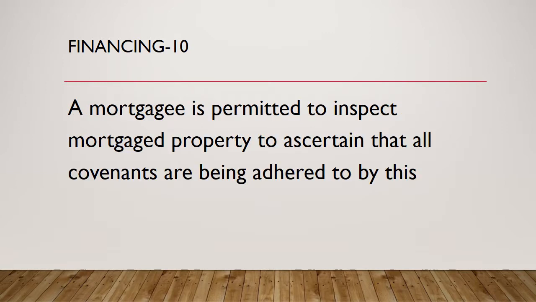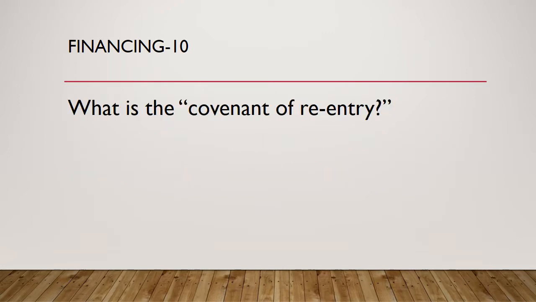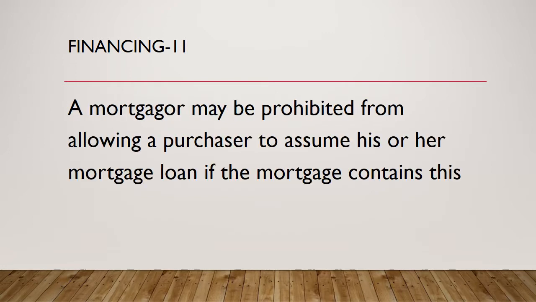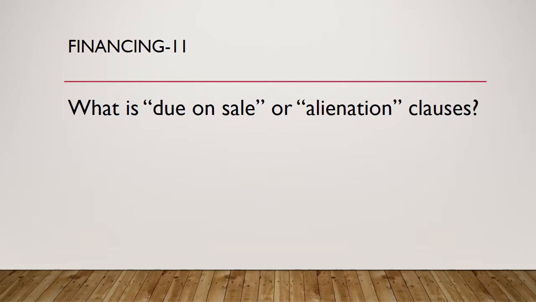Question 10. A mortgagee is permitted to inspect mortgage property to ascertain that all covenants are being adhered to by this. What is the covenant of re-entry? Question 11. A mortgagor may be prohibited from allowing a purchaser to assume his or her mortgage loan if the mortgage contains this. What is a due on sale or alienation clause?